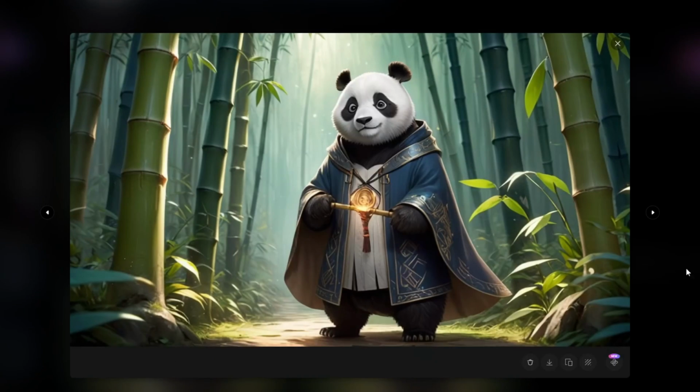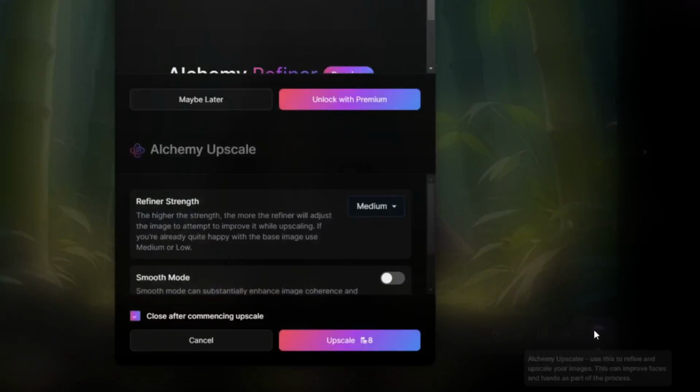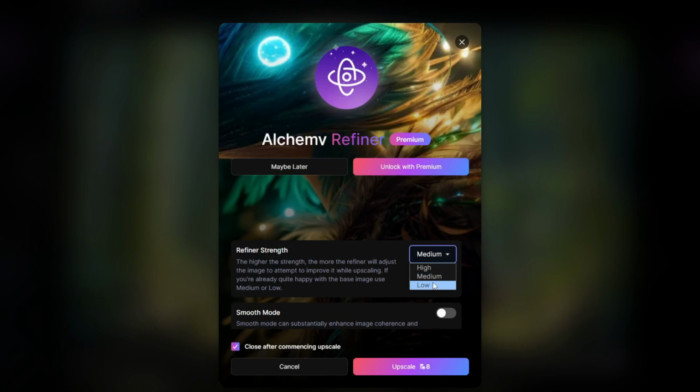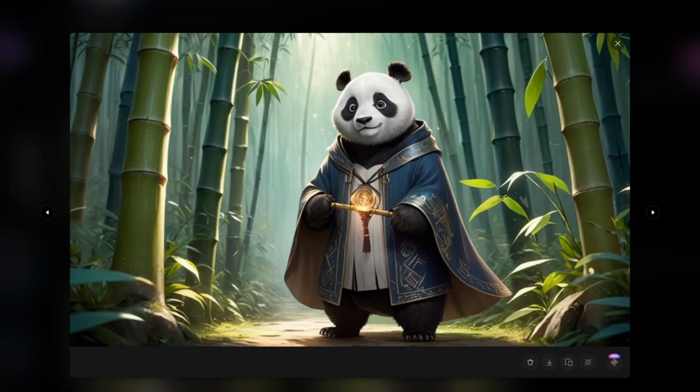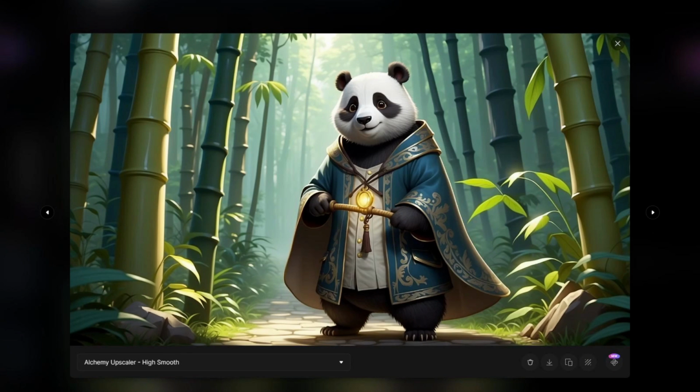So, click on the image you like, choose Alchemy Upscaler at bottom right corner, change Refined Strength to High, and turn on Smooth Mode option. Alright, hit the upscale button. This will cost you 8 credits, but in turn, your image's quality will improve drastically. Now download the image. Perfect. Now let me show you how to bring these images to life.